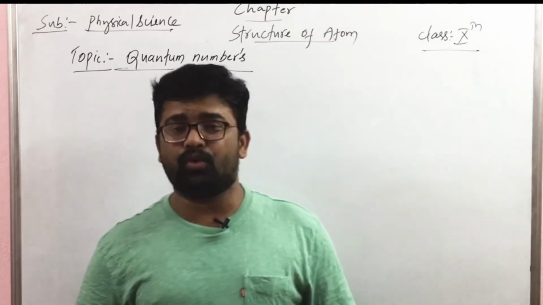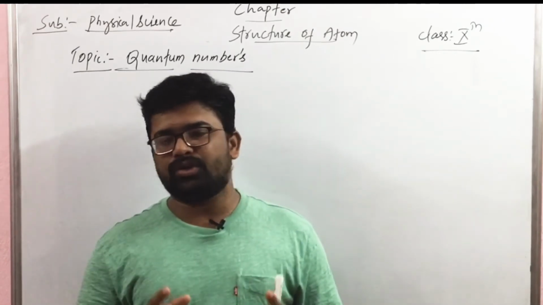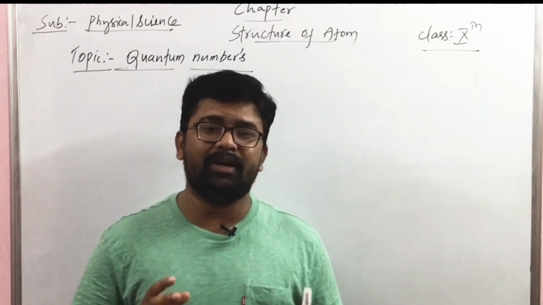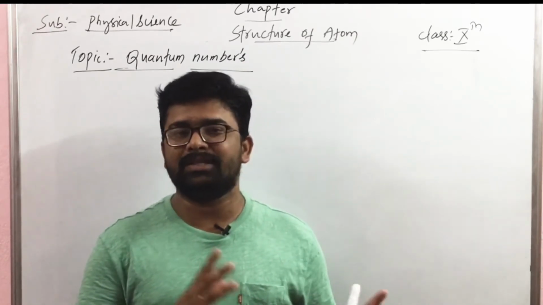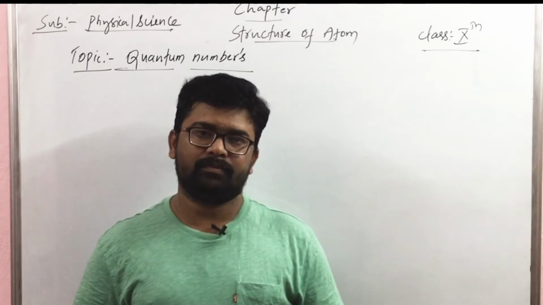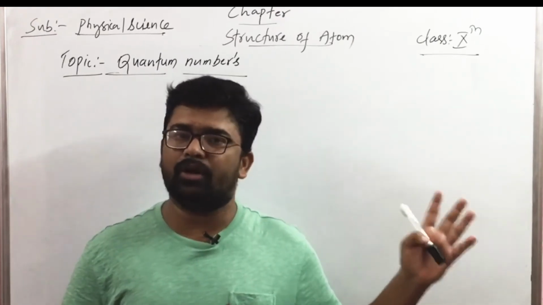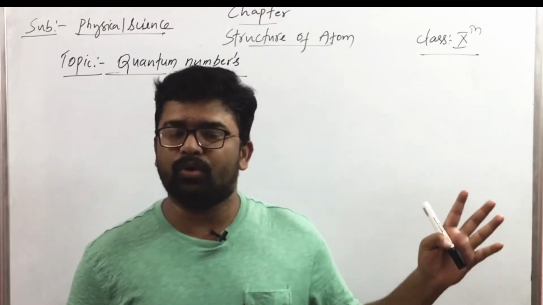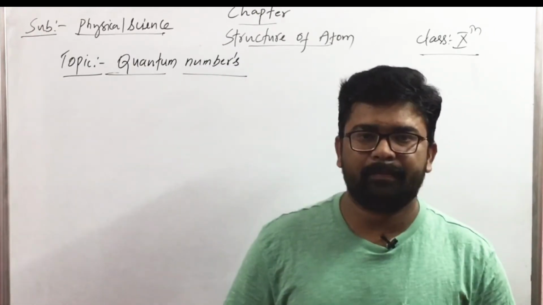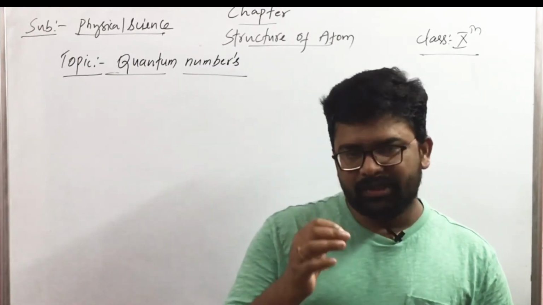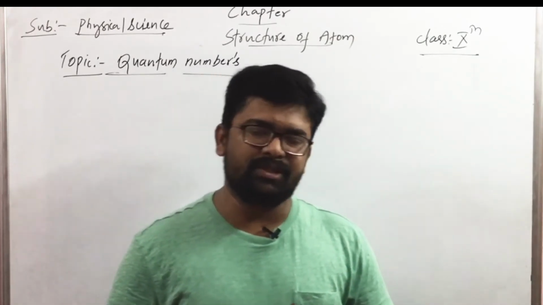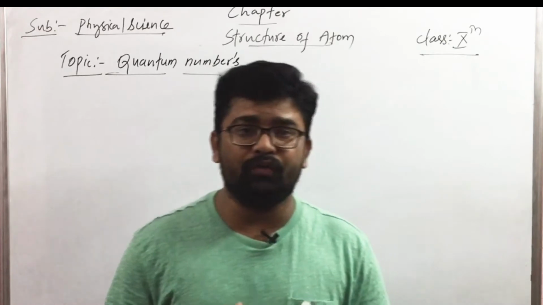Then we have one more question. If electrons do not have a definite path around the nucleus, then do atoms have a definite boundary as suggested by Niels Bohr? Electrons are not following a definite path. Then it shows that atoms also do not have a definite boundary. Under these circumstances, a new model of atom was suggested. That is the quantum mechanical model of atom.